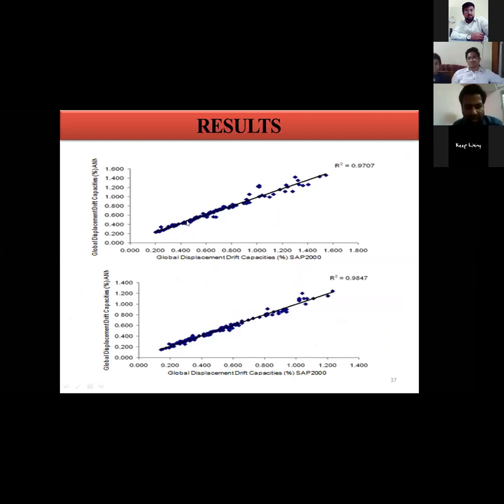These graphs we have calculated in the MATLAB neural network toolbox, and this black line shows the y equal to x graph, and these blue points show the MIDR value calculated by SAP 2000 as the x coordinate, and the value calculated by the ANN as the y coordinate. We can see that these points are scattering like this, and after the function fitting we get the regression value like this. If we change the number of hidden layers and the number of neurons in hidden layers, then it can show some better results.